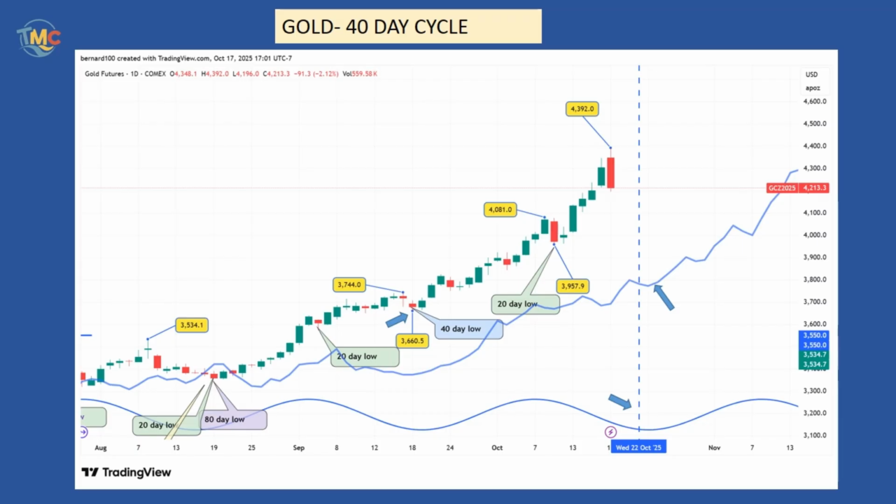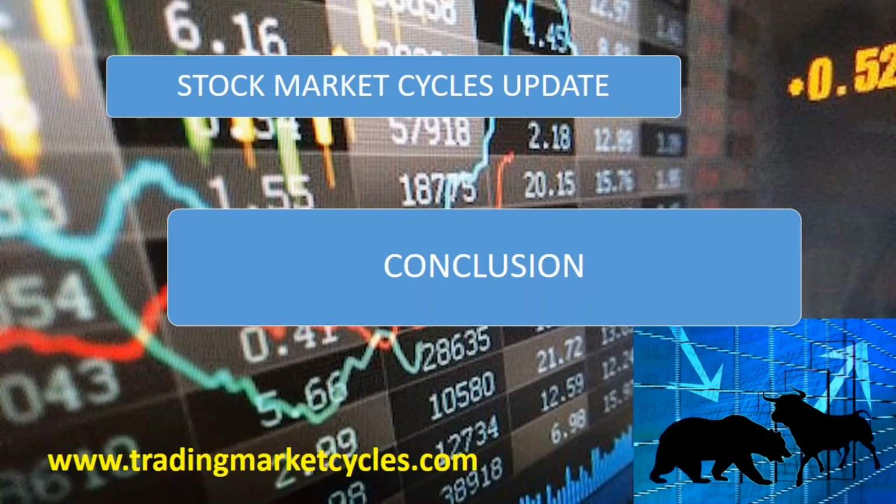In conclusion, gold bullish momentum continues across multiple time frames, with cycle analysis pointing towards sustained strength into 2026, while short-term cycles suggest minor corrections ahead. The overall trajectory remains positive. Traders should focus on daily cycles for entries while keeping the bigger picture in mind.